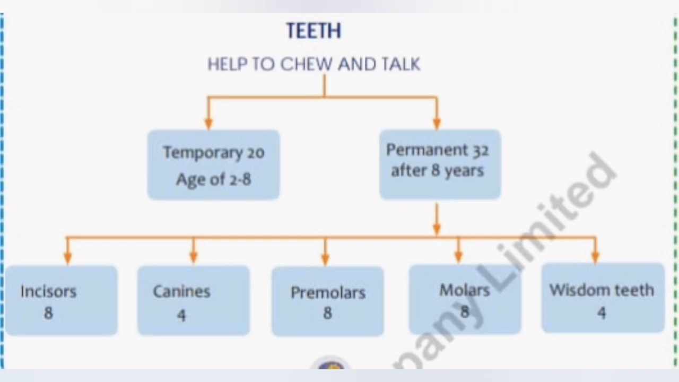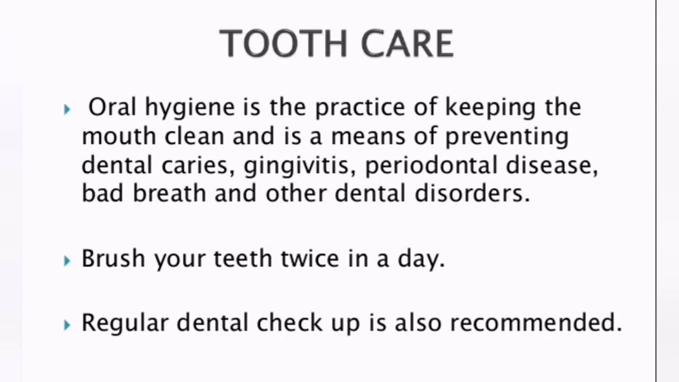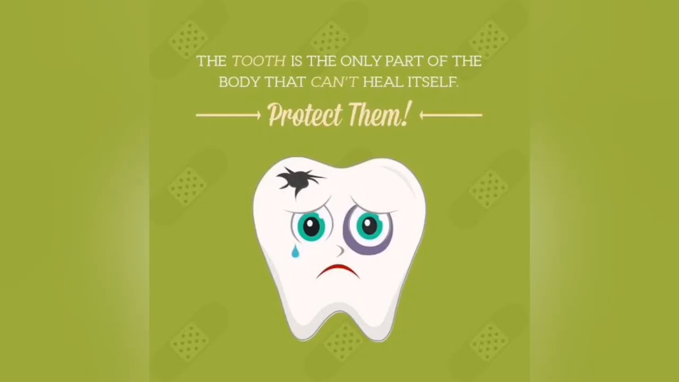And next, coming to oral care, that is, dental care. We have to take care of our teeth to avoid dental caries, meaning decay, and bad breath, and dental disorders like gum infections. We have to brush our teeth twice a day, and a regular dental checkup is mandatory, so that if there is any decay or any problem in our teeth, it can be rectified in the early stages itself. Do you know, children, that teeth are the only part of the body that can't heal themselves, so it is our duty to protect them properly.